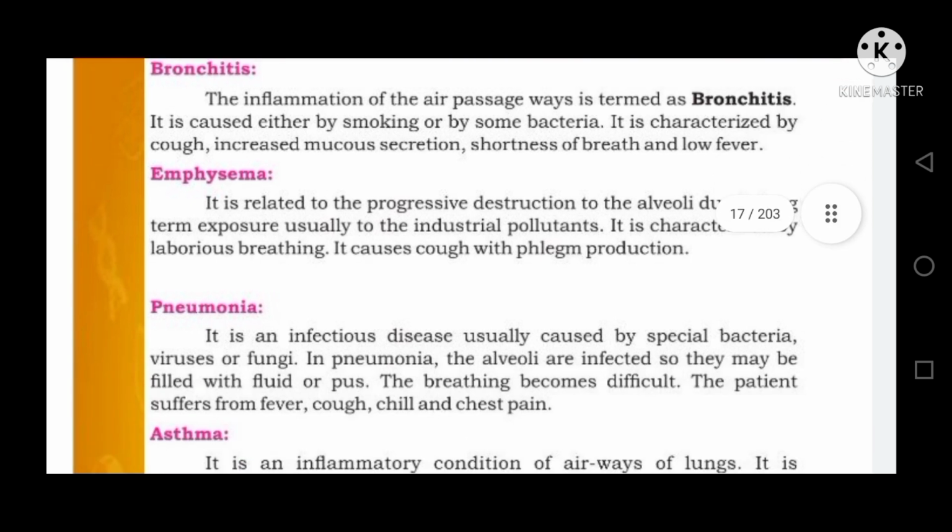Next is pneumonia. It is an infectious disease. Infectious means caused by microorganisms, usually by special bacteria, viruses, or fungi. In pneumonia, the alveoli are infected so that they may fill with fluid or pus. Breathing becomes difficult and the patient suffers from fever, cough, chill, and chest pain.